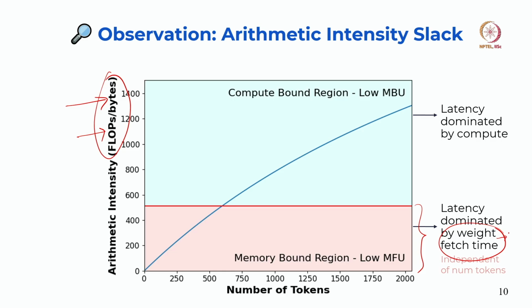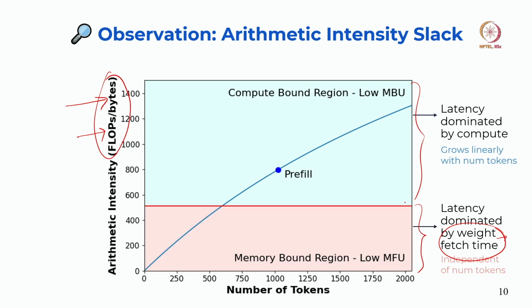Now, the top half of the curve is the place where latency is dominated by the compute. That part grows linearly with the number of tokens. Again, remember the compute increases when the number of tokens increases, right. It may be for prefill. Okay. Remember in the prefill, whenever we have more tokens, our latency can be dominated by compute, because for more tokens all the matrix sizes will be higher. So, we will have more matrix multiplication, more multiplication and addition operations, etc., right.